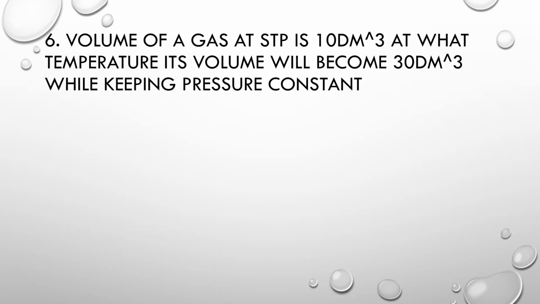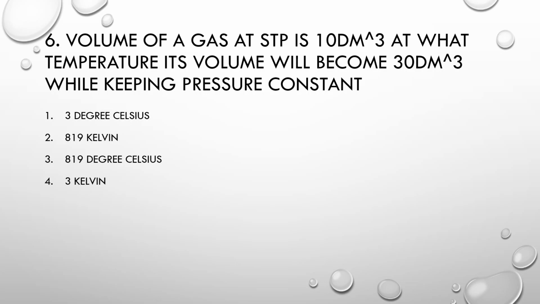MCQ number 6. Volume of a gas at STP is 10 decimeter cube. At what temperature will its volume become 30 decimeter cube while keeping pressure constant? Option 1, 3 degrees Celsius. Number 2, 819 Kelvin. Number 3, 819 degrees Celsius. Number 4, 3 Kelvin. Correct option is 819 Kelvin.